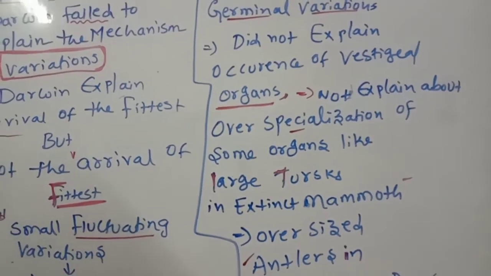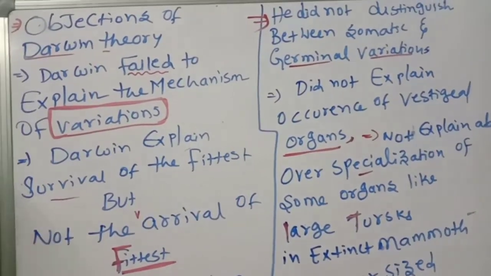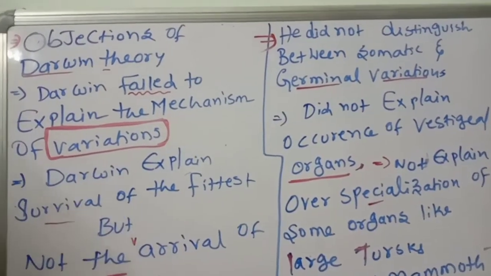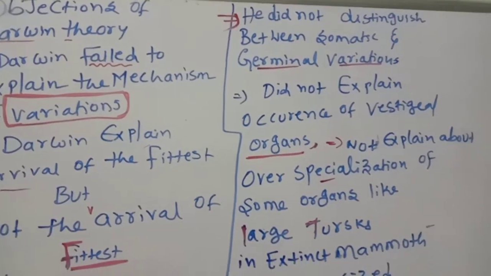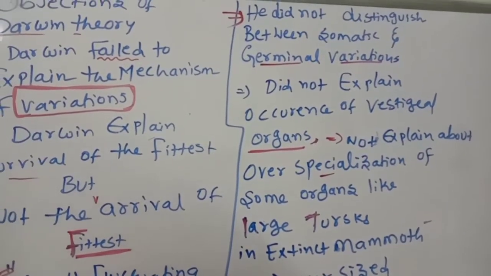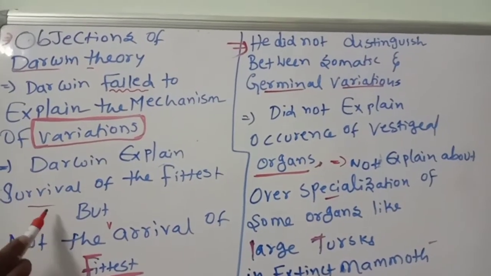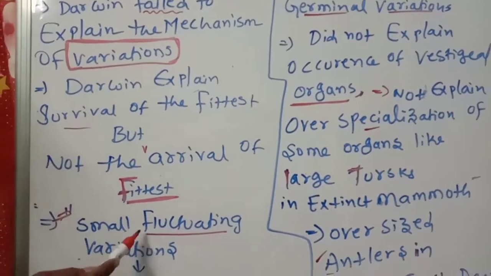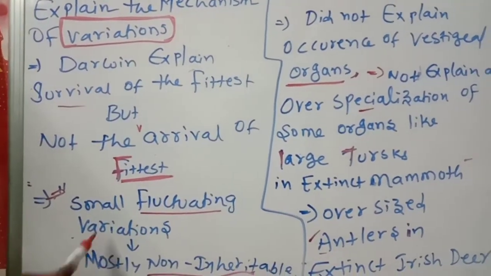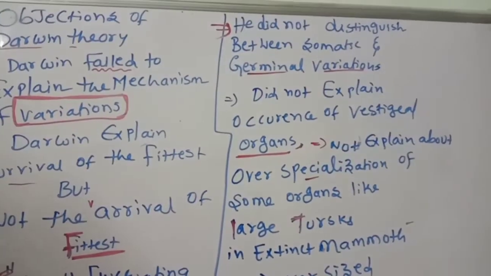So all these are objections to Darwin's theory. Later, neo-Darwinism came. So the objections you have to remember: he did not tell about the arrival of the fittest, he did not focus on big variations, and he did not distinguish between somatic and germinal variations.